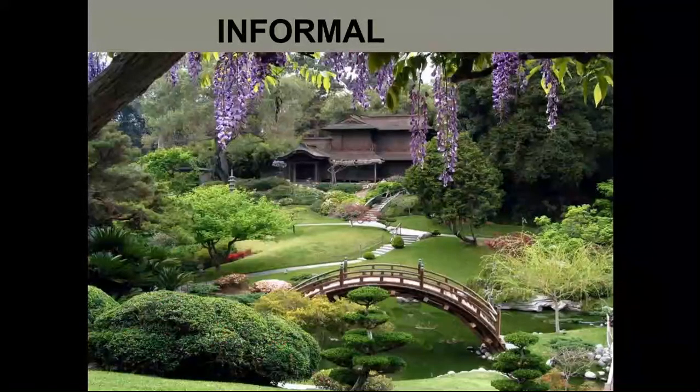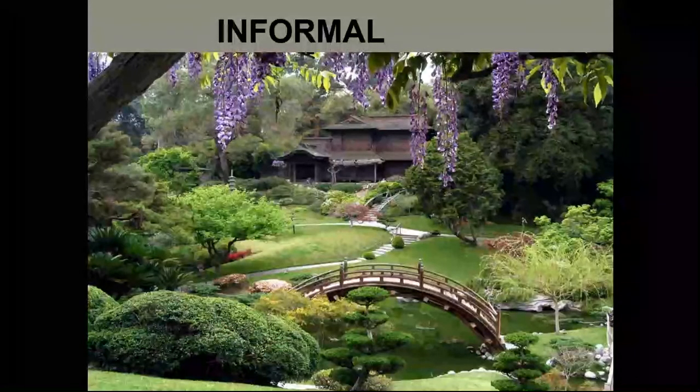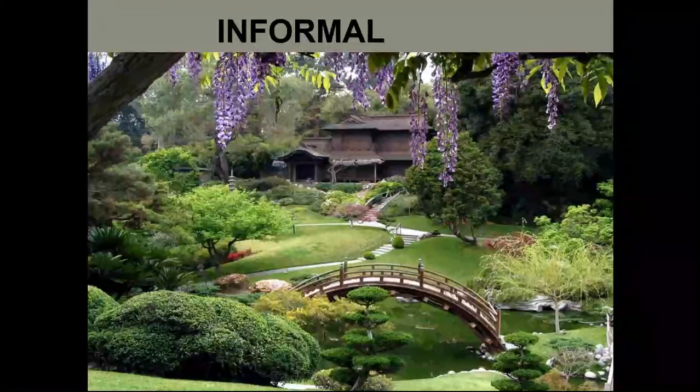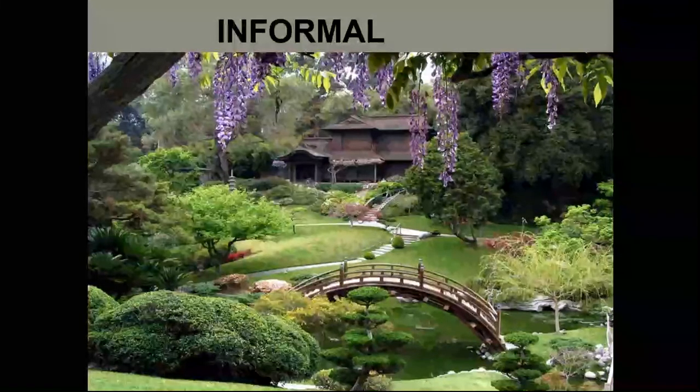We come to informal garden as a concept, and as discussed earlier, they do not follow any symmetry or pattern, but they are very close to nature. Key features of any such garden, like Japanese or British gardens, include a pond, stream, waterfalls.